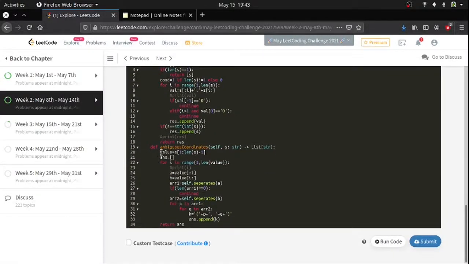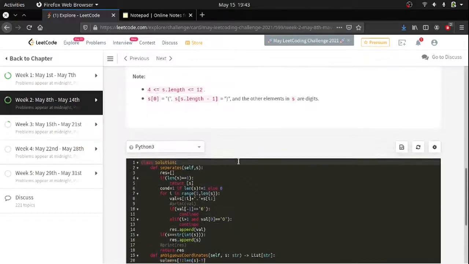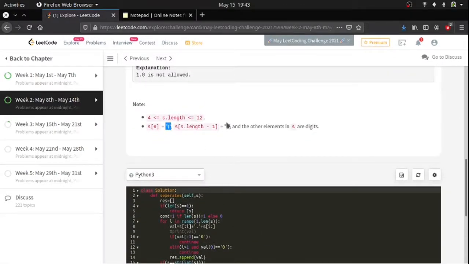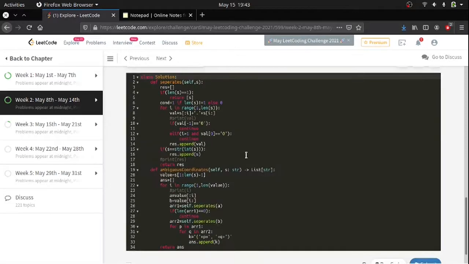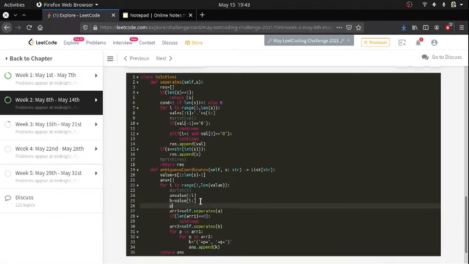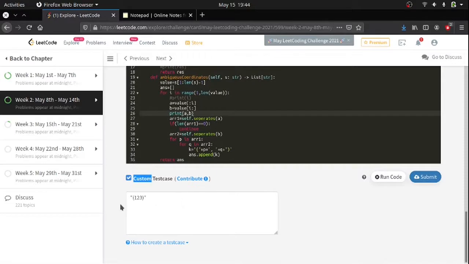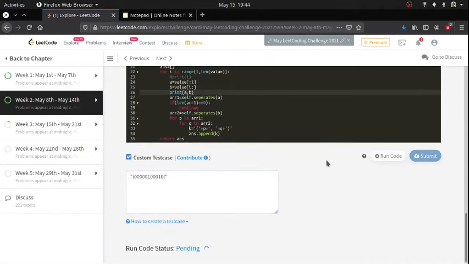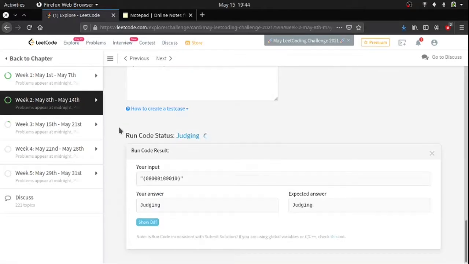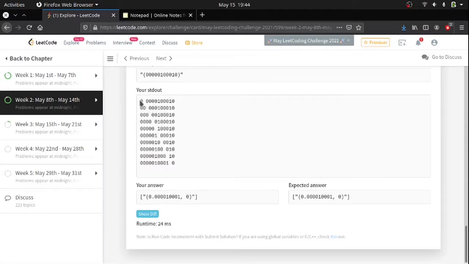So initially the value will be s[1:len(s)-1], because the first and last elements of the string are just the open and close brackets. So I have erased them and got the value. Then I have iterated over the value and divided it based on comma. So a equals some value, b equals some value. Let me print them out also. Print a, b. For some custom input, let us say 00010. So this is how I split the input.